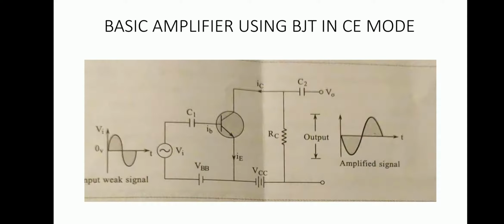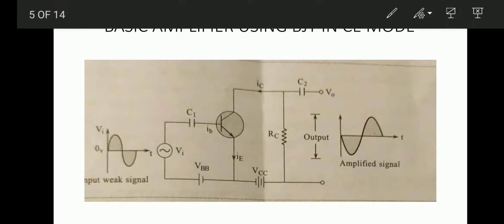This is about the amplifier. Now we will see the basic amplifier circuit using a BJT in the common emitter mode. We are discussing the amplifier circuit, and the main component here is a BJT in CE mode. First, what is CE mode? A transistor has three terminals: emitter, base and collector.